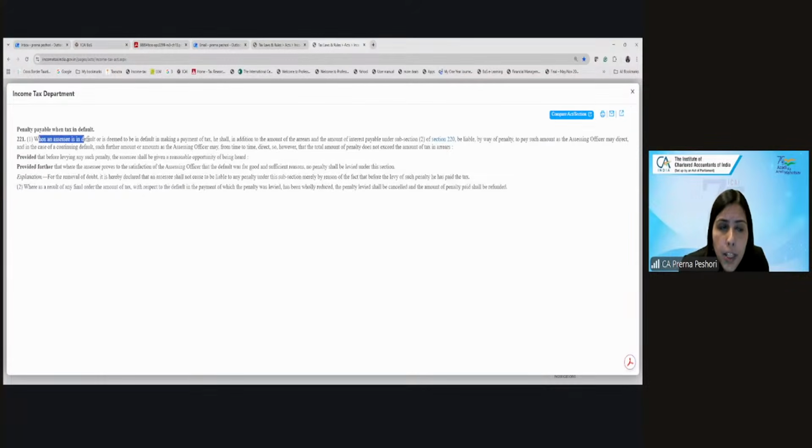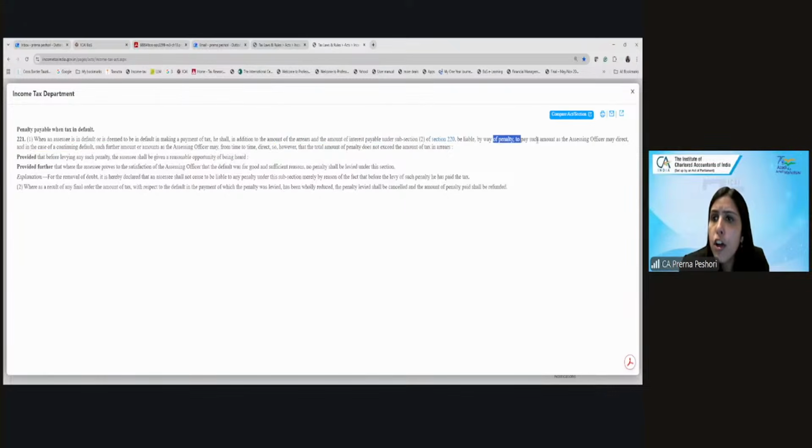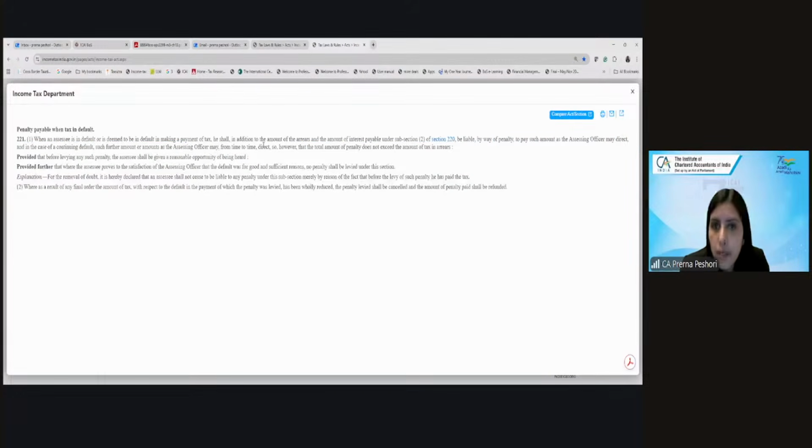So what is 221? 221(1) says when an assessee is in default in making a payment of tax, he shall, in addition to the amount of arrears and the amount of interest which is payable, be liable by way of penalty to pay such amount as the AO may direct, and in the case of a continuing default, further amounts as the AO may from time to time direct. However, the total penalty does not exceed the amount of tax in arrears. So if interest and tax are payable and you have not paid, then the AO can also initiate the penalty under 221.